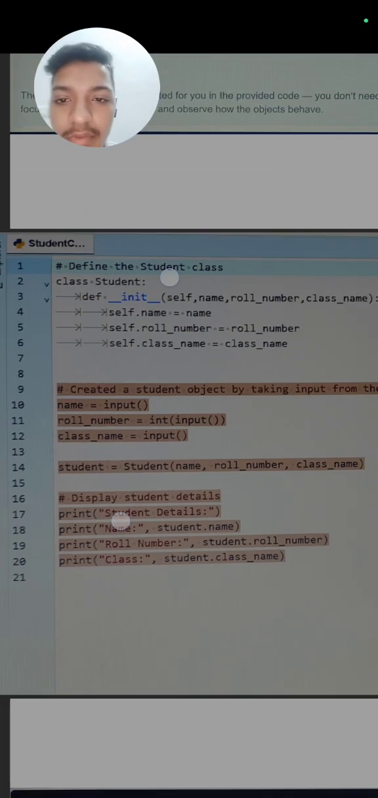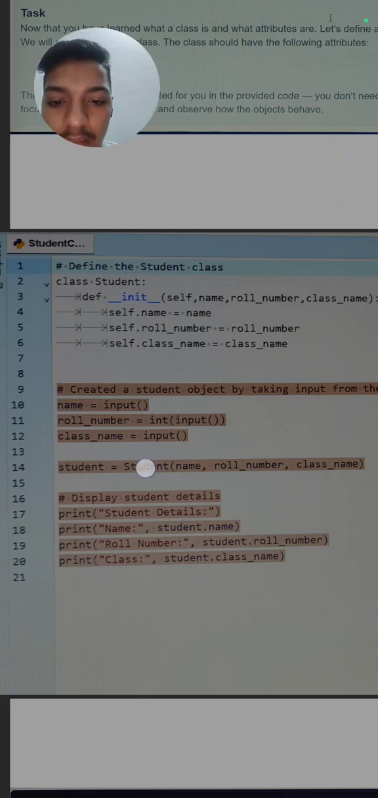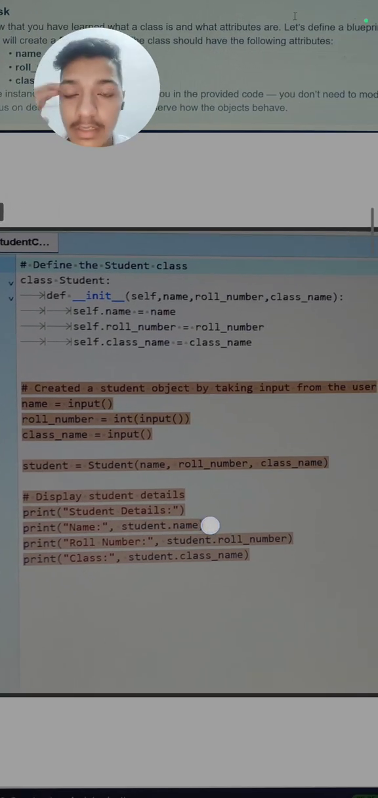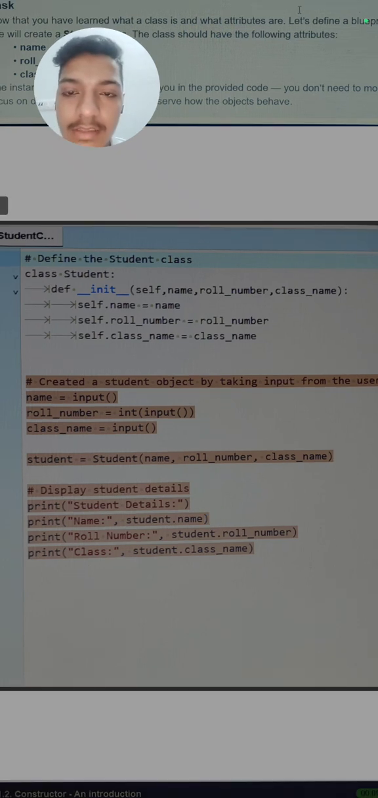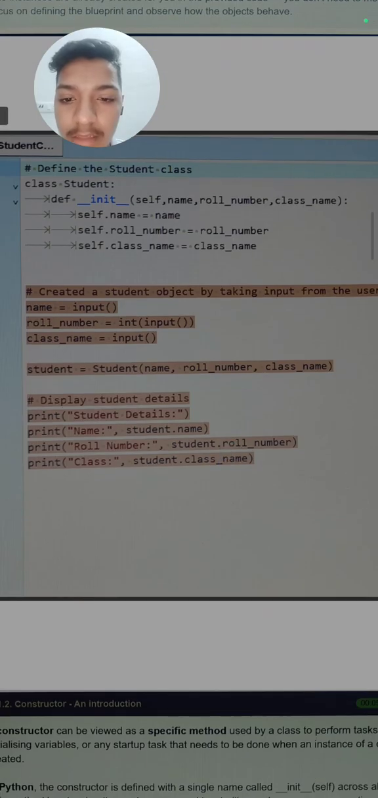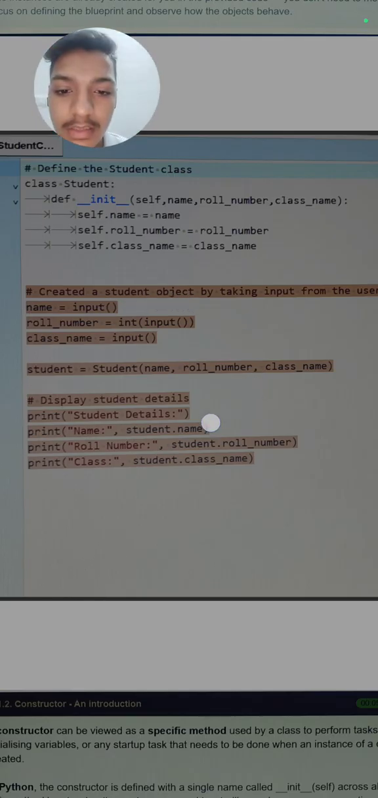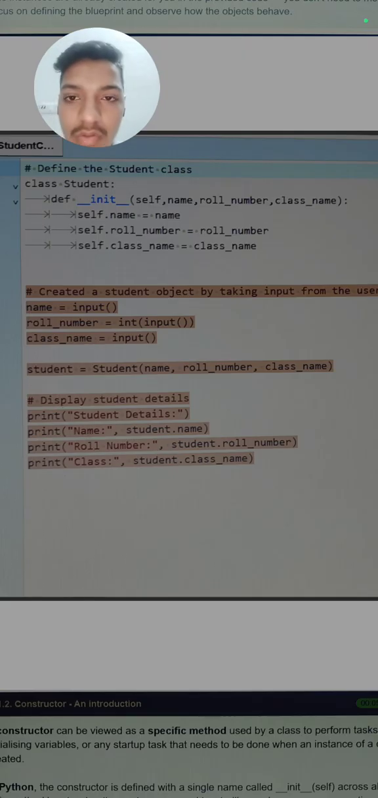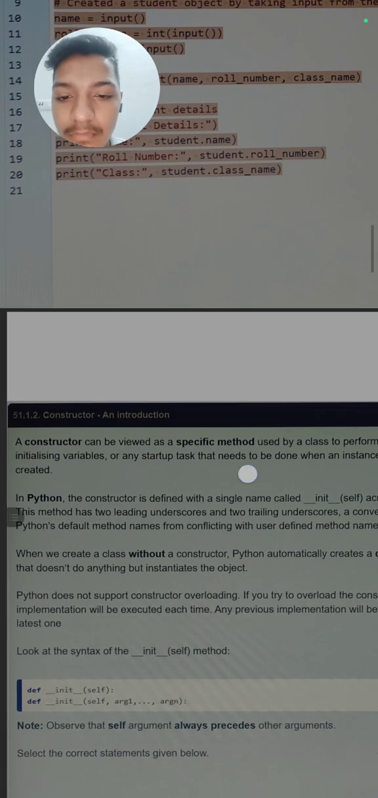So student equals, we call the class Student and write name, comma, roll number. All three will be given this name, roll number, and class name. See, it is the same as when we call the function name and pass the argument and the parameter. Then we can display the student details, or access them, by printing student.name, then student.roll number. So these can be accessed this way.